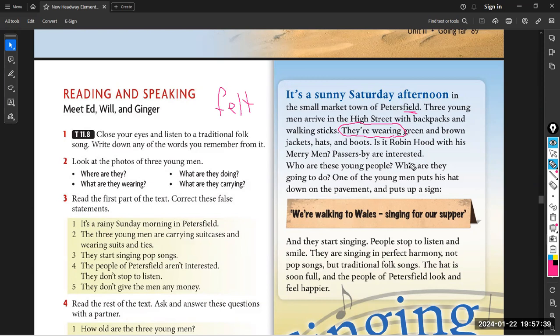Is it written as they are wearing? They're wearing. Bravo. Of course, when it is written as an abbreviation, I have to pronounce it as it is written. Yes. So it is they're wearing. And this one is they are singing. Bravo. So this is they are singing. This is they are wearing green and brown jackets. Thank you so much, Tagreed. You have a good reading skill.